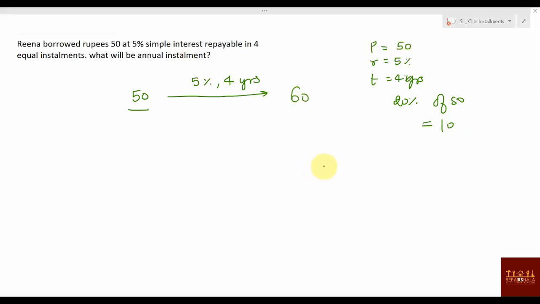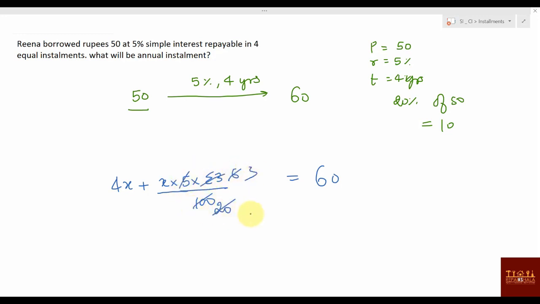Now we can say 60 rupees is there. And how many installments? 4. Suppose each installment is x, so 4x plus x into 5%, sigma 3, divided by 100. So this is 6, this is 5, so this will be 20 and this will be 6.